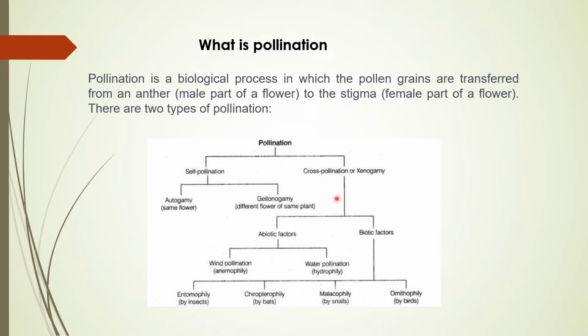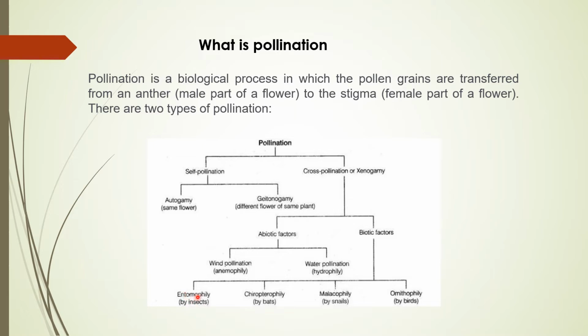Cross pollination has two types of agents, abiotic and biotic. Abiotic is again categorized into wind and water. The scientific name for wind pollination is anemophily, and for water pollination, hydrophily, which we will discuss in a coming module. Among biotic factors, if the pollination is done by insects, we call it entomophily.